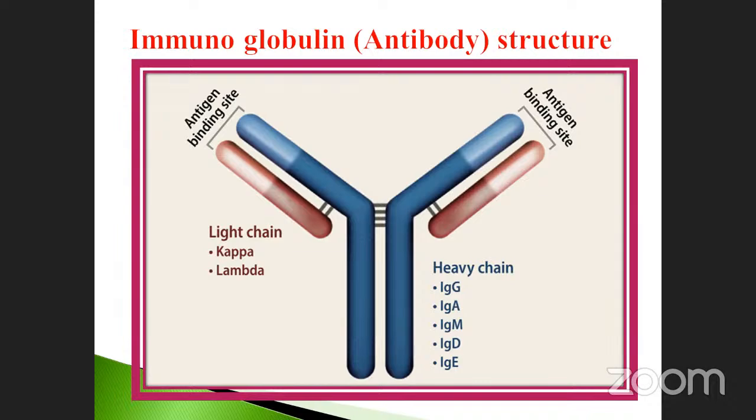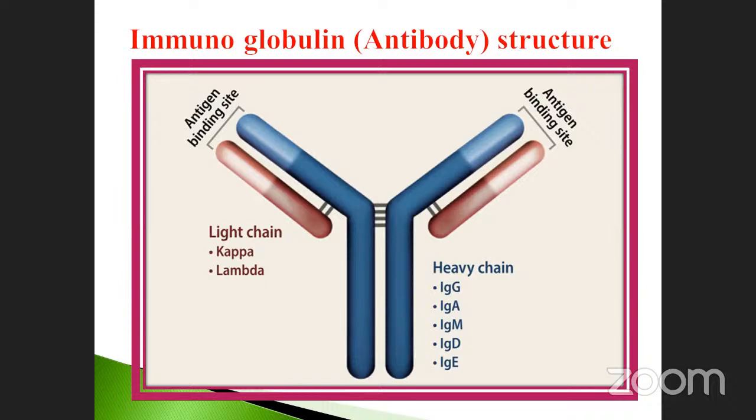Here the light chain is on one side, and here another one is there, isn't it? These two outermost chains are called light chains. They have two types, one is kappa chain or lambda chain.